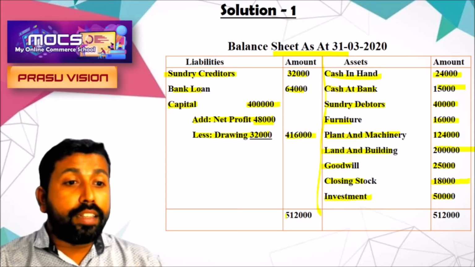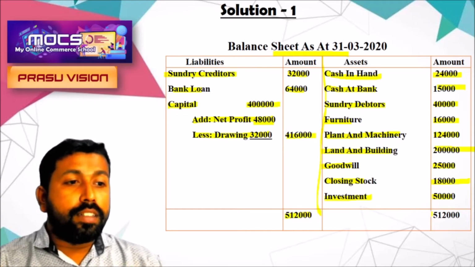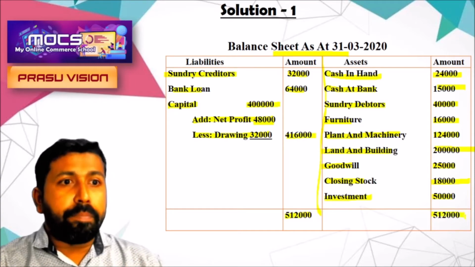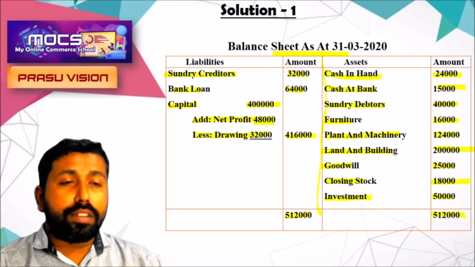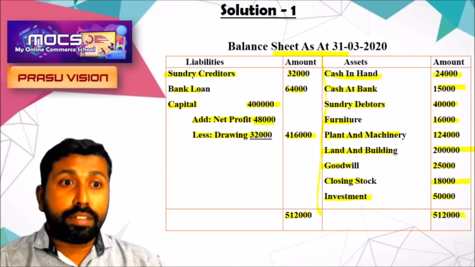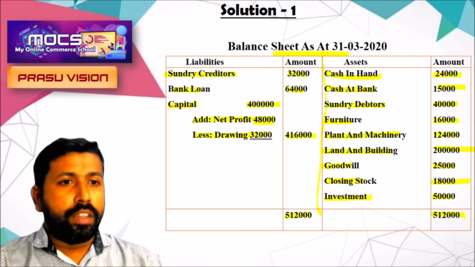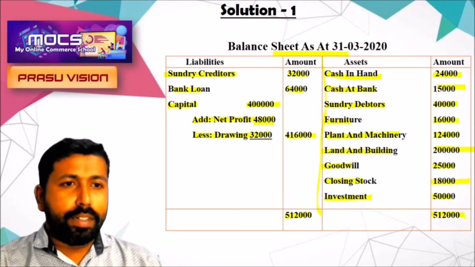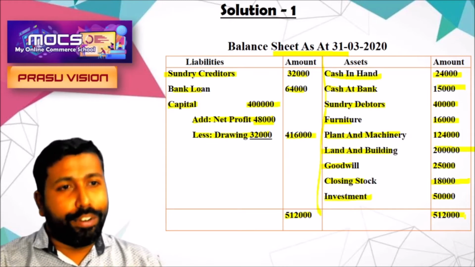After that we are finding the total of both sides, and we will get both the amounts the same. That means there is no error, and the firm has a good financial position, because total asset is equal to total liability plus capital. This is the way we are finding out whether the firm's financial position is good or not.